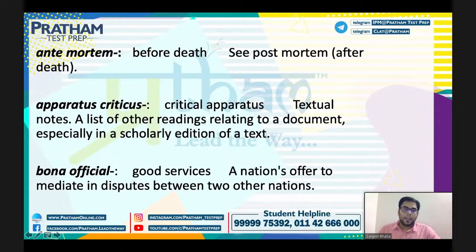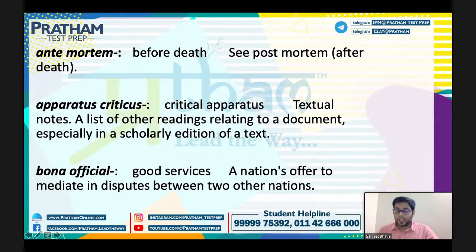Now coming to the next term for the day, that is apparatus criticus. That means critical apparatus, textual notes, or readings relating to a document, especially in a scholarly edition of a text. So a critical apparatus or a textual note that is related to a reading of a document, especially in a scholarly edition of a text. So that is called apparatus criticus.